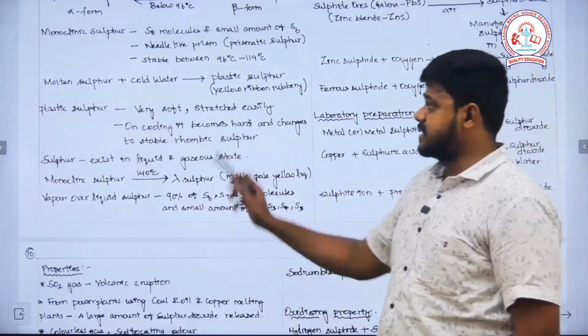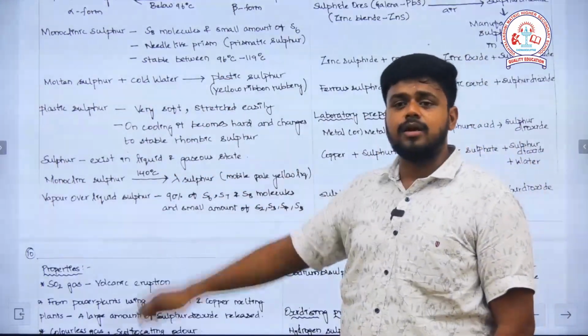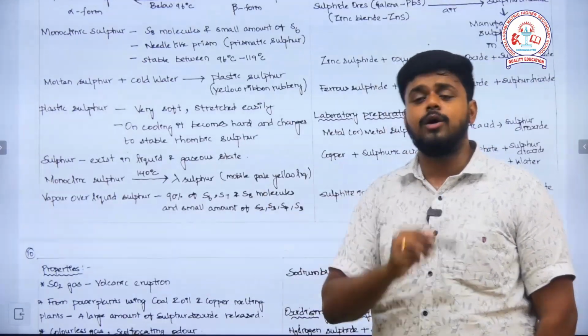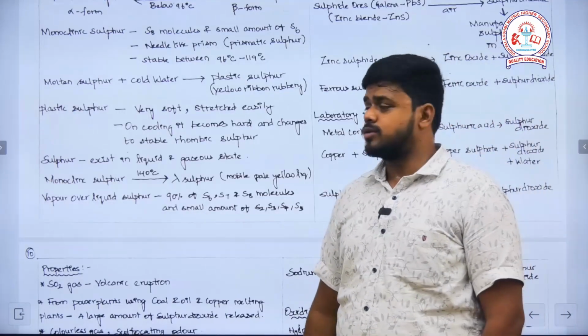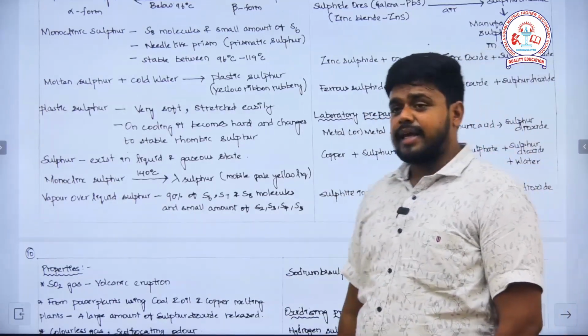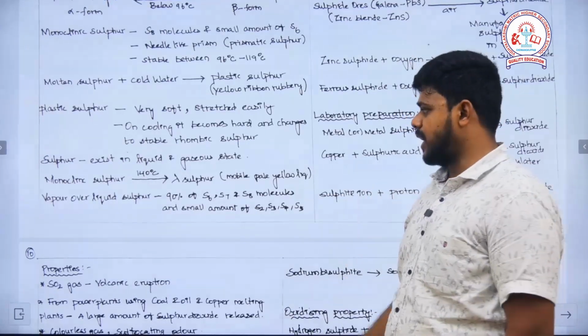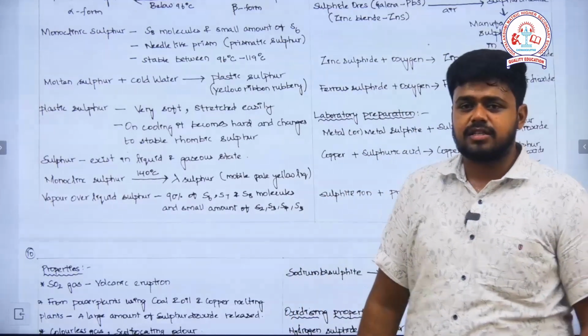This plastic sulfur is prepared from molten sulfur. On cooling, it goes directly to rhombic sulfur, because the temperature goes below 96 degrees Celsius. This is the additional point: sulfur can exist in the liquid state as well as the gaseous state.